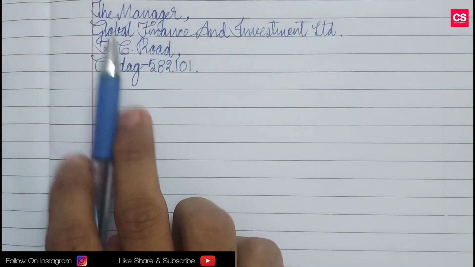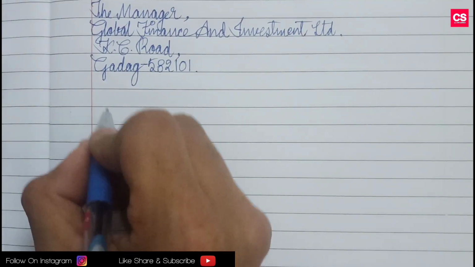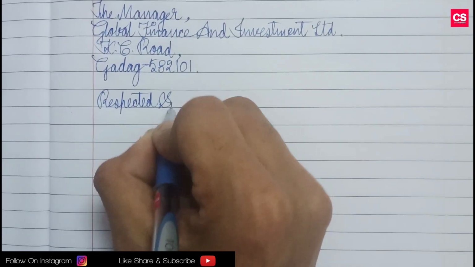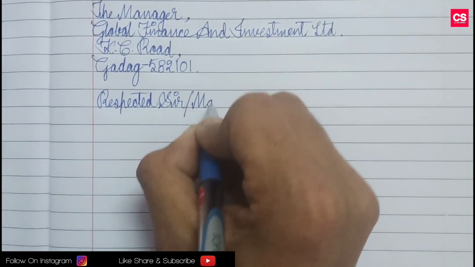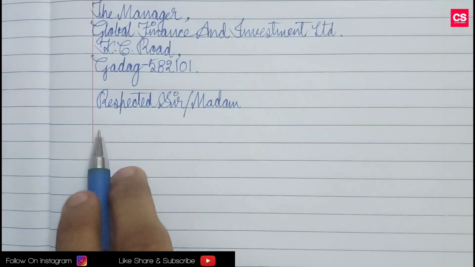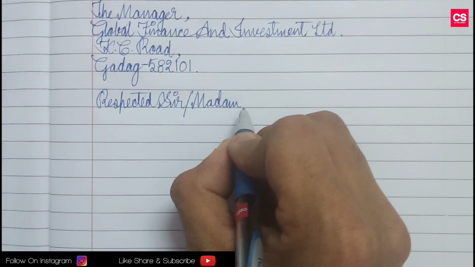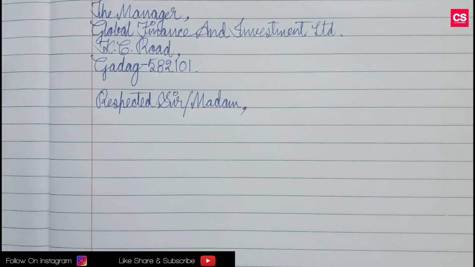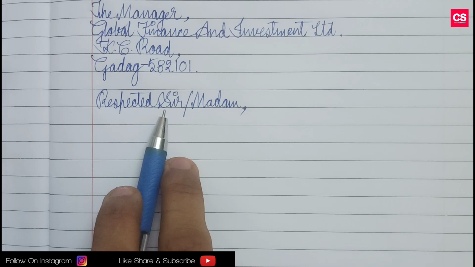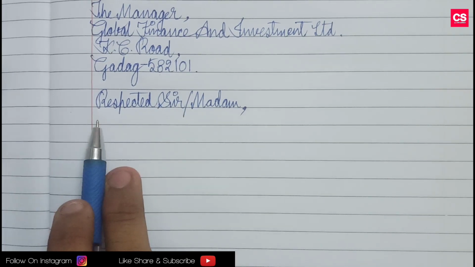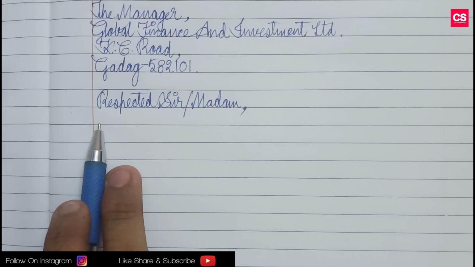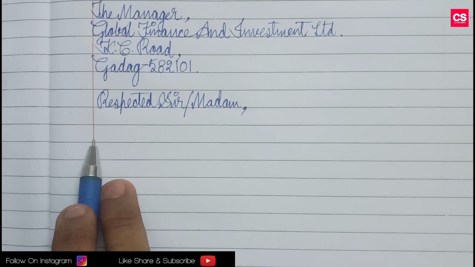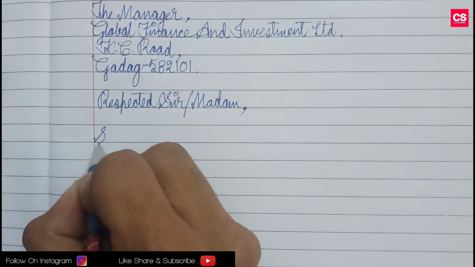After writing the two addresses, we'll go to "Respected Sir or Madam". We will write it, and after this we will write a comma. Why are we writing a comma over here? Because we will continue with the body of the letter. So after writing Respected Sir or Madam, we will not leave any gap over here. We'll leave one line and continue from the margin only. We'll write the subject first.